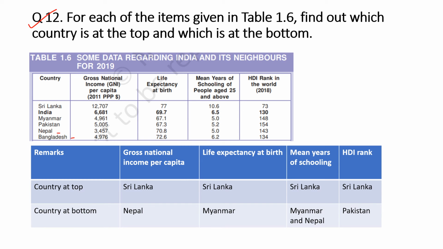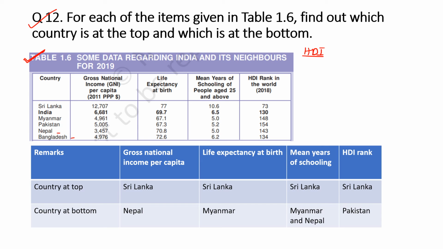Question number 12. For each of the items given in Table 1.6, find out which country is at the top and which is at the bottom. Again, it is based on the Human Development Index, and you must know that the human development indicators are these.